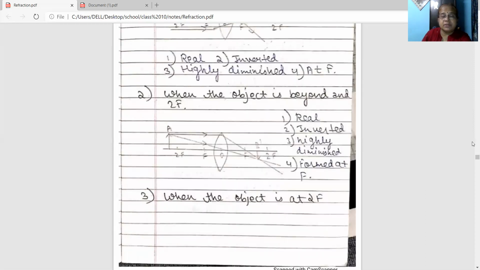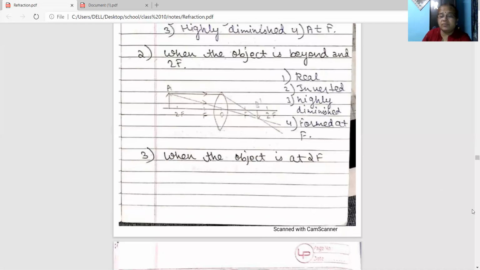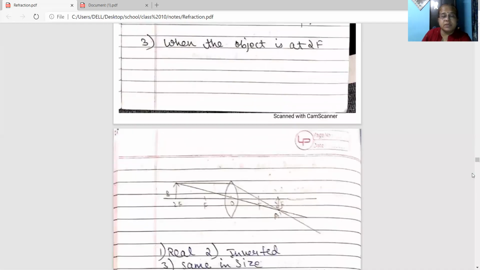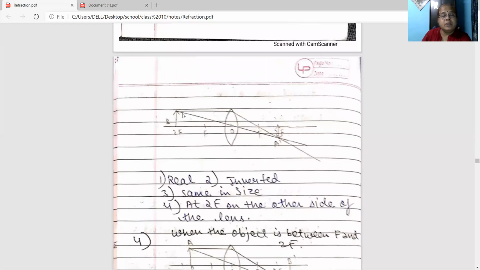Come to the next case, when the object is at 2F. See the diagram. AB is an object. A ray of light parallel to the principal axis, when it falls on the convex lens, after refraction will pass through the focus.